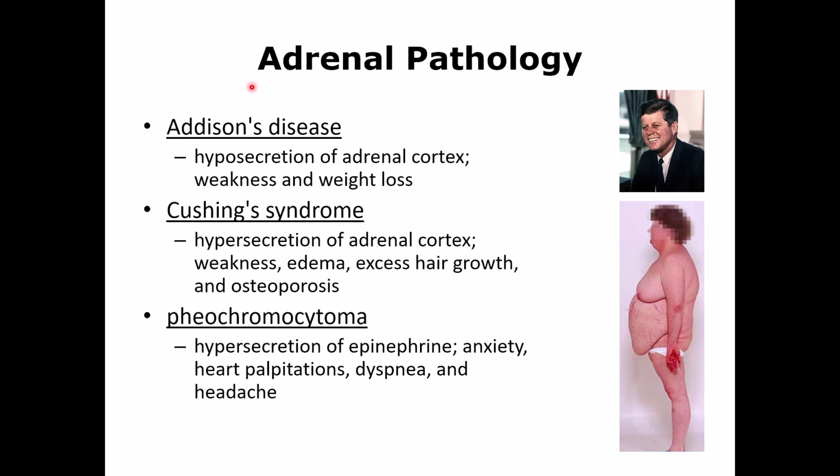Diseases of the adrenal gland, one is called Addison's disease, and this is where the aldosterone level is decreased. Aldosterone is important for absorption of sodium and water. So if there is not enough aldosterone, the person is losing sodium and water, so that's why the person is weak. They have hypotension and weight loss. And John F. Kennedy had Addison's disease.